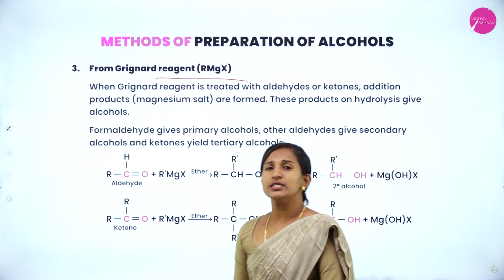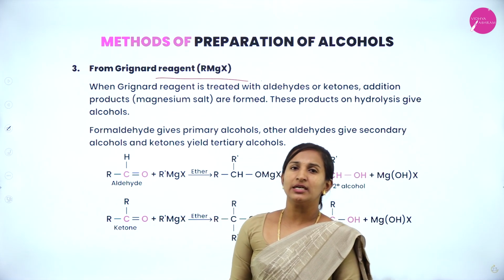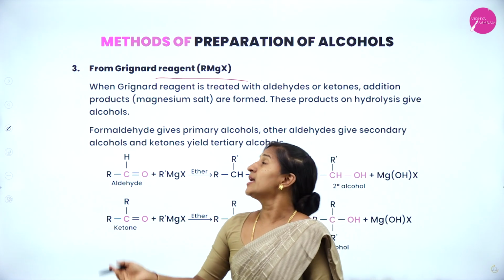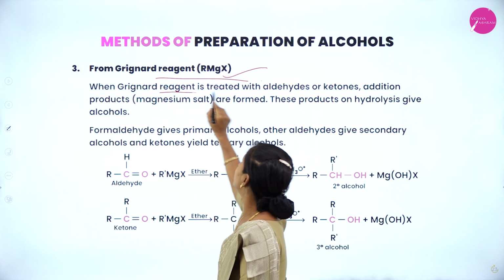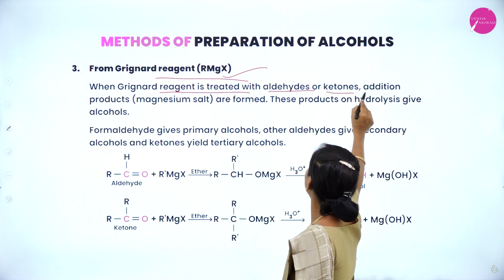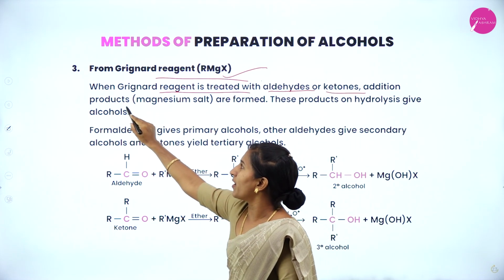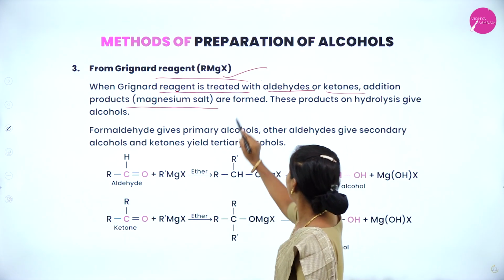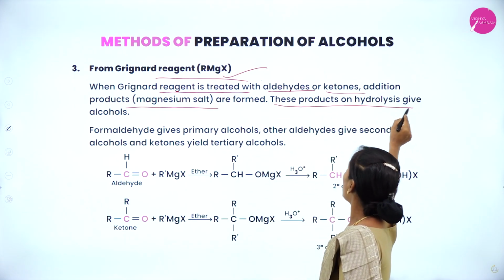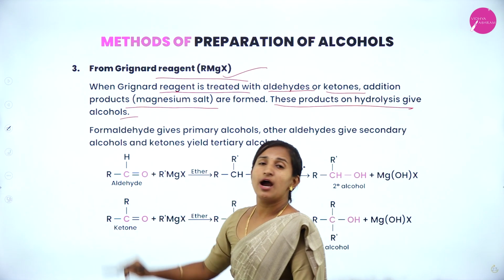The next method of preparation is from Grignard reagent. Grignard reagent is a very important reagent, alkyl magnesium halide, that is RMgX. When Grignard reagent is treated with aldehyde or ketone, an addition product, that is a magnesium salt, is formed. This product on hydrolysis gives alcohol.